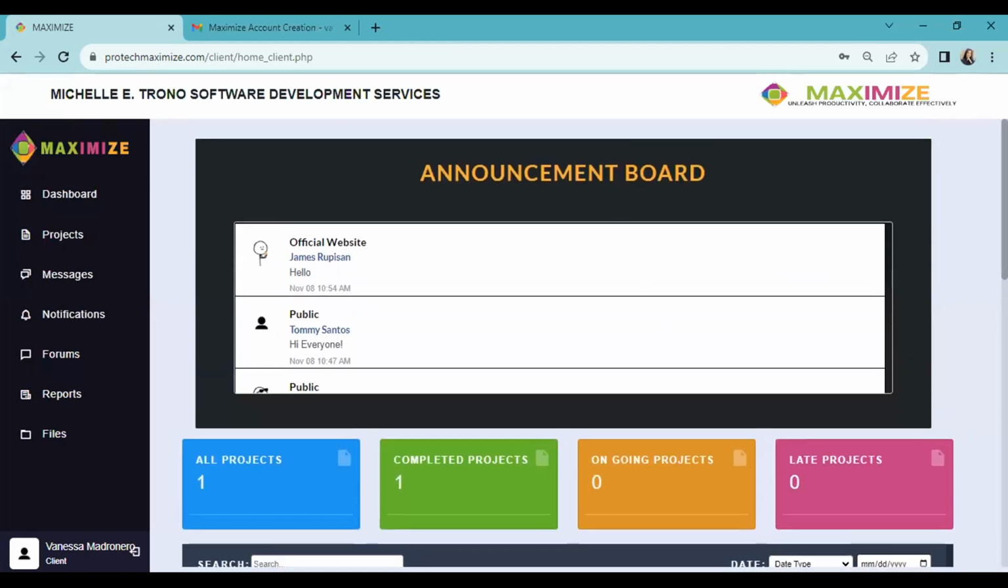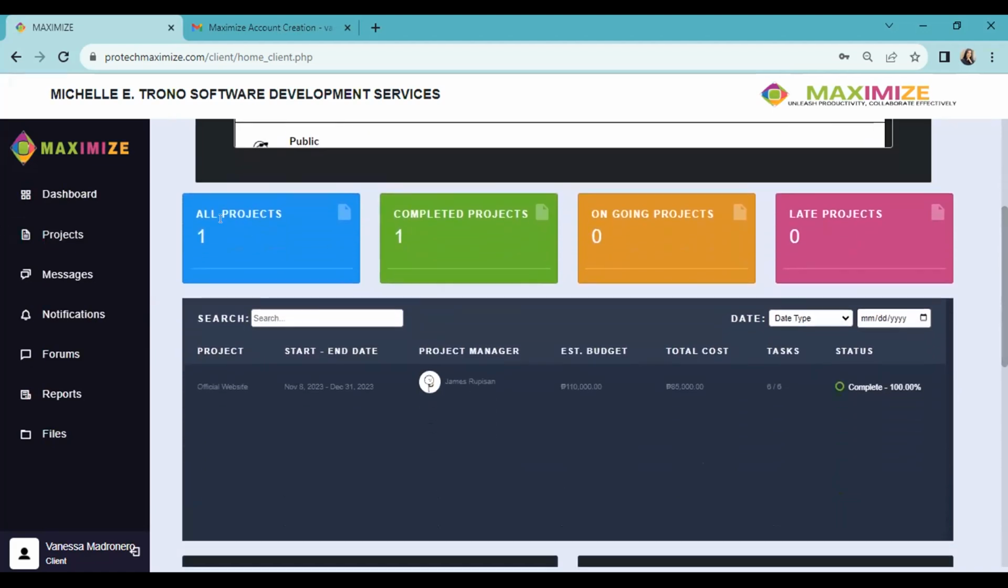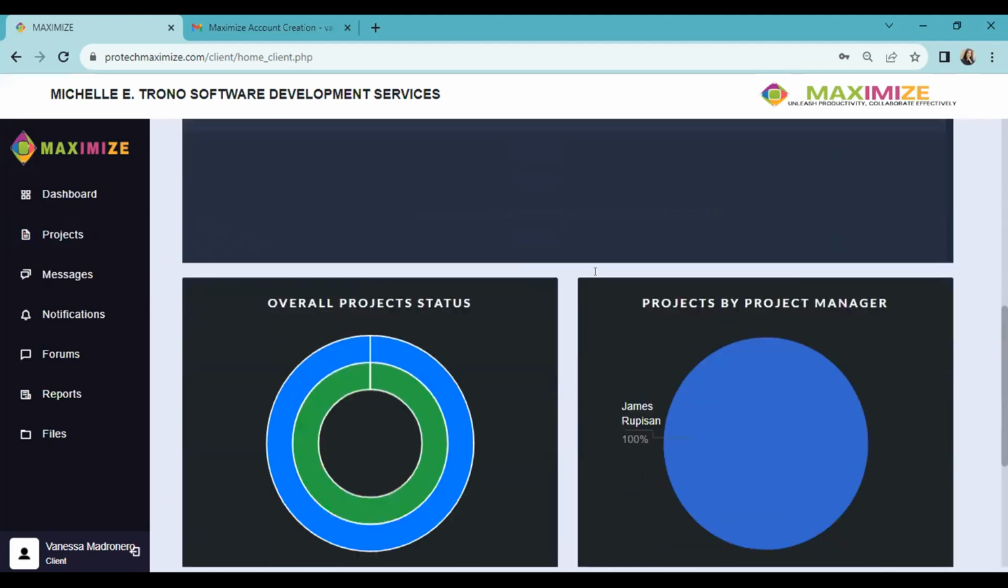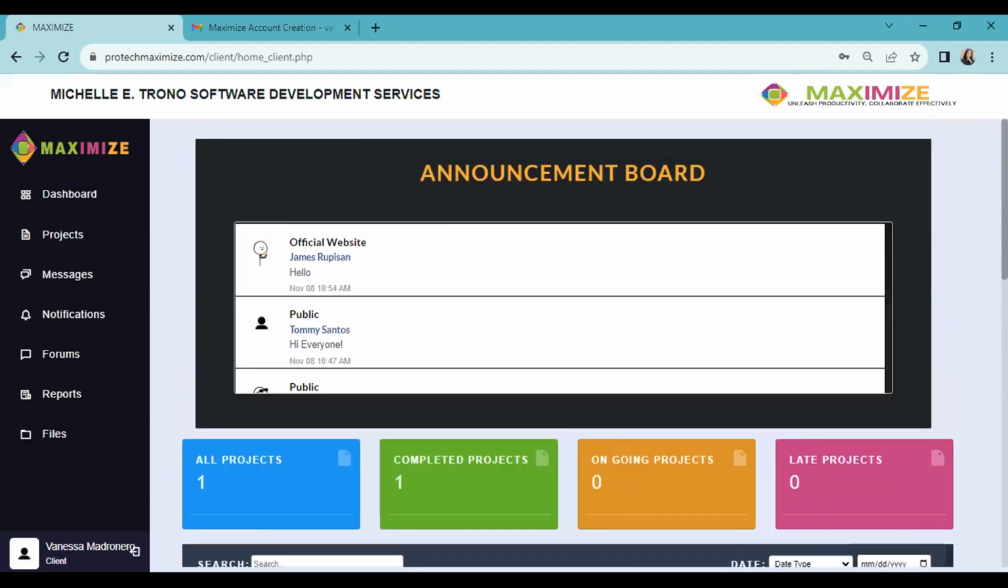Here is the announcement by our project manager. I have here a project of 1 and the KPI dashboard. We don't have the client's chart here because that should not be part of our dashboard, since we are now the client. Next we're heading to our notification.